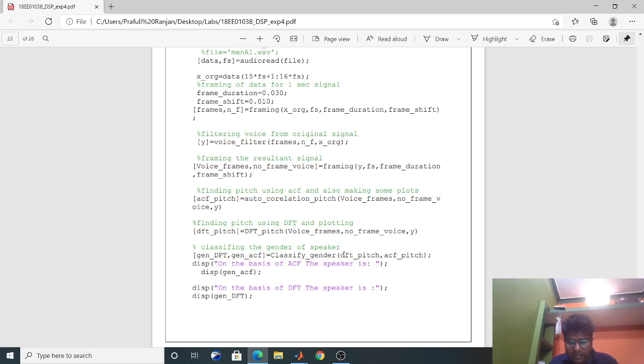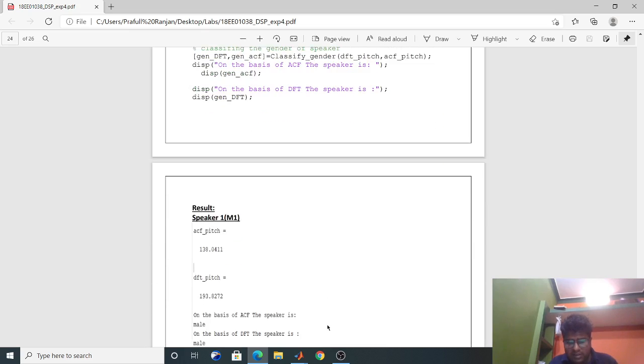From that I am sending it to the classify gender function, which takes input as DFT from these values and ACF from these values, and from that it will give the answer. So it will send the gender using ACF, and this will be gender using DFT, which is stored here.